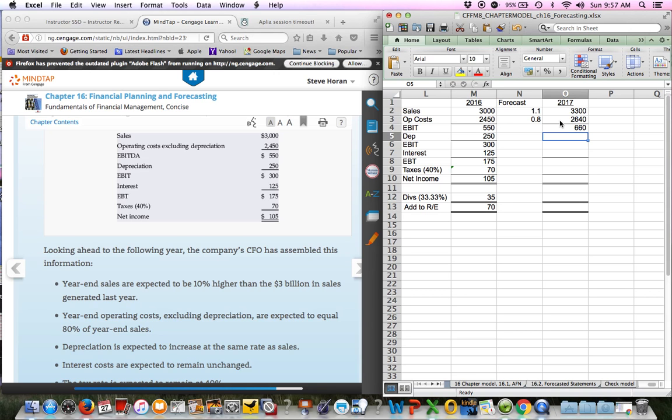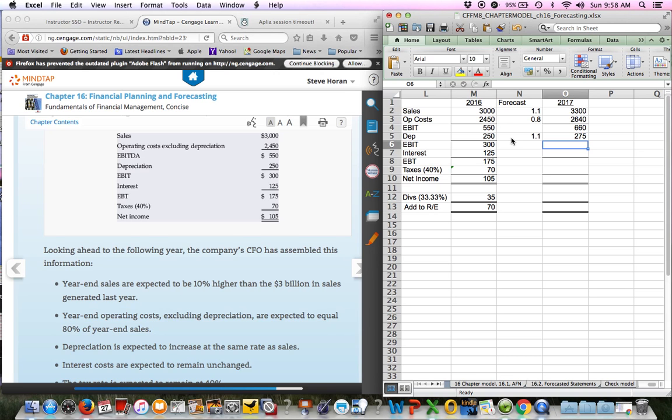Depreciation, it says here, is expected to increase at the same rate as sales. So I'm going to type in a 1.1 because it's increasing at 10%, just like sales did. I'm going to basically take my 250 and multiply it by the 1.1, and I get 275.